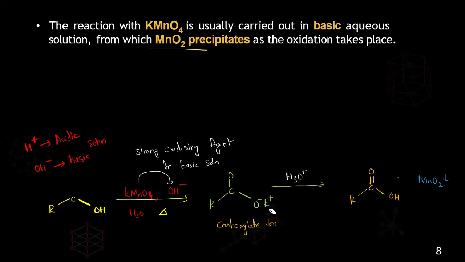Now this carboxylate ion, you are treating with an acidic medium. So what is this H3O plus? Nothing but H2O plus H plus. It will give the protons. As it is a proton donor, this will act like an acidic medium, that you need to remember here. So this is an acidic medium, or acidic solution. When you treat with an acidic medium, that will convert the carboxylate ion into the carboxylic acid, and finally you will be getting the carboxylic acid.